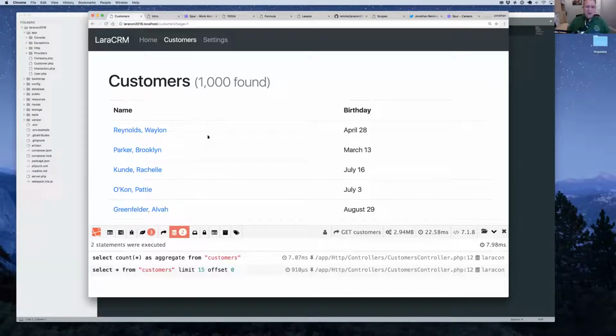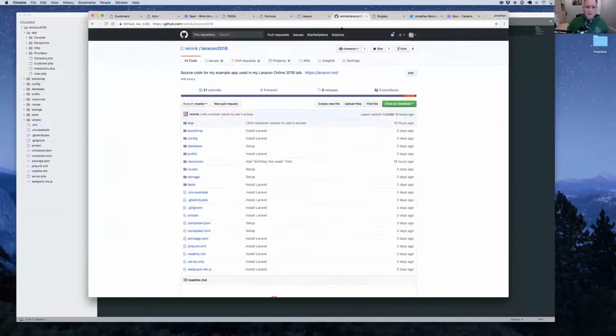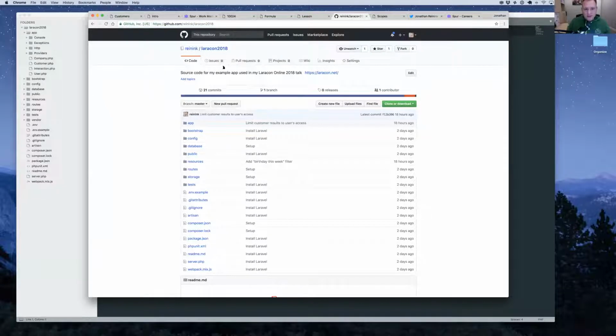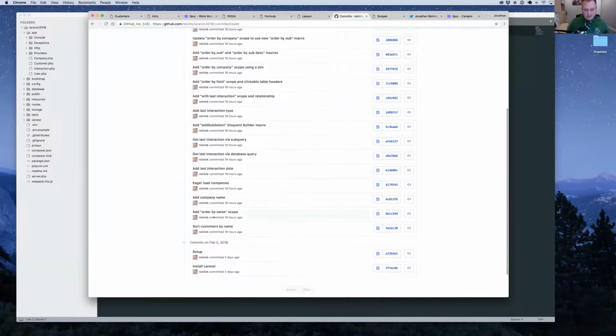Okay. Before we jump into the code, I should mention one thing here. I have all the code for this whole talk up at github.com/Reinink/Laracon2018. If you go there, all the code's here. I've split it up into every single one of the steps I'm going to go through during this talk, so you can follow along just literally commit by commit.